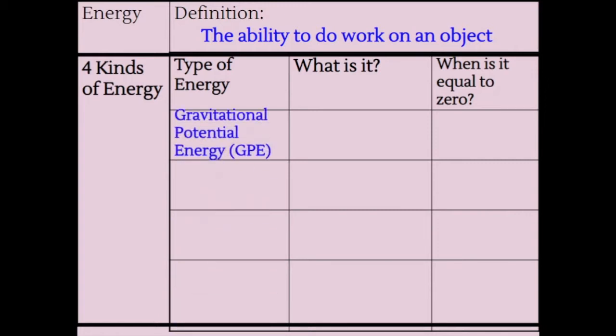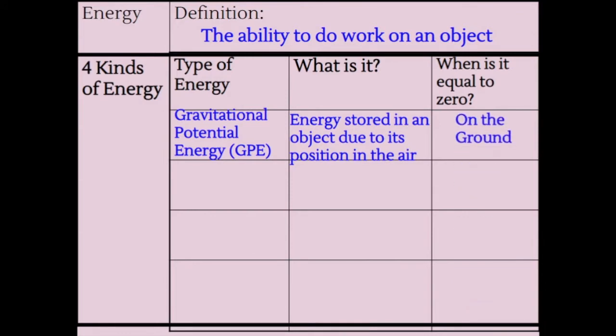The first one I want to talk about is gravitational potential energy. And gravitational potential energy is energy that is stored in an object due to its position in the air. So in other words, it's energy that is related to the height. So how high off the ground is an object? When is it equal to 0? Well, it would be equal to 0 when it's on the ground. Or in other words, when there is no height.